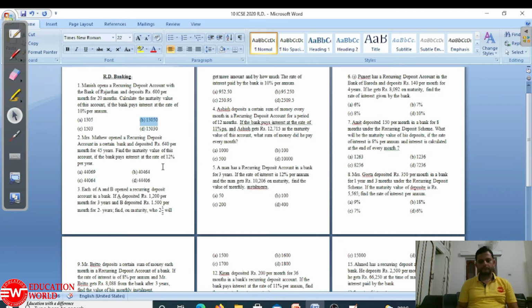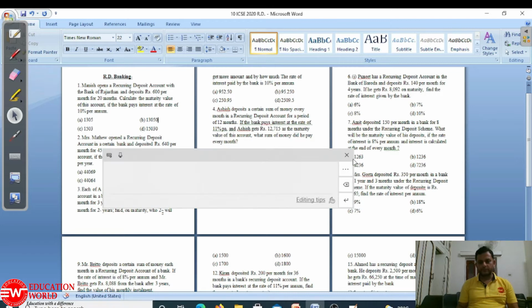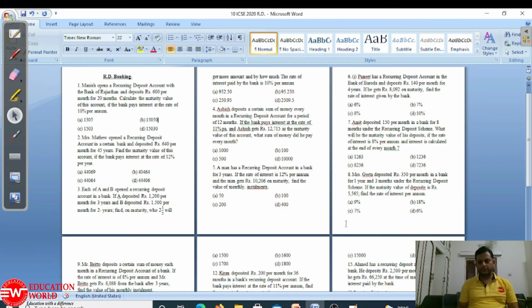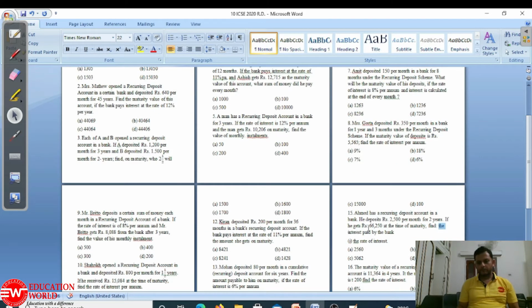Moving on, the first type of question we had was on maturity value. Now we'll do this one. Ahmed has a recurring deposit account in a bank and deposits rupees 2500 per month for 2 years. If he gets 66,250 at the time of maturity, find the interest paid by the bank.